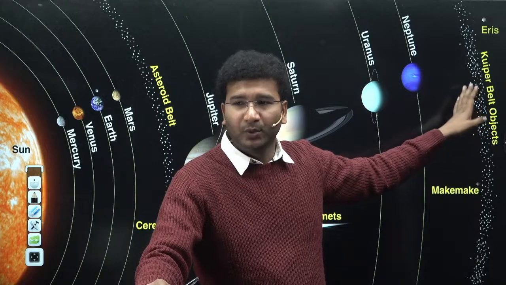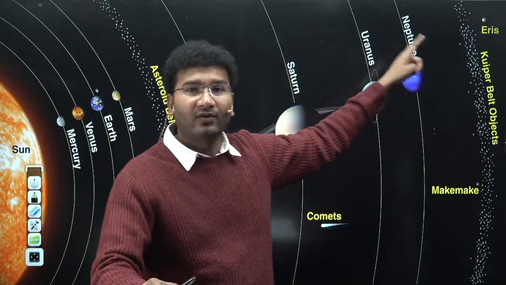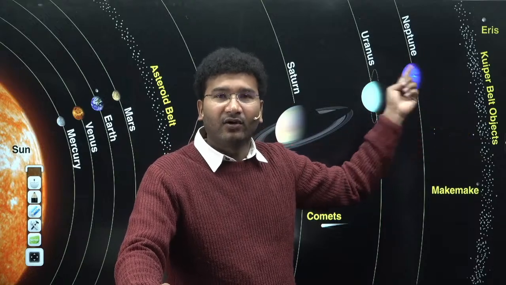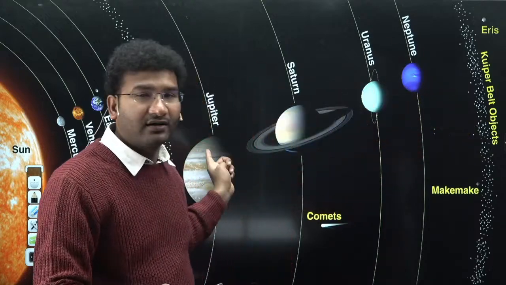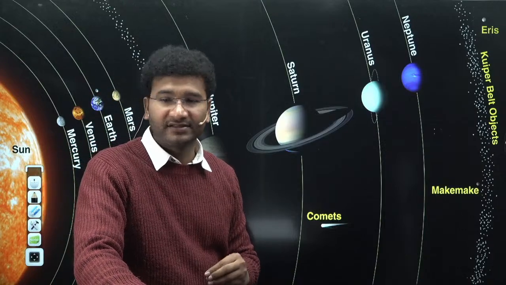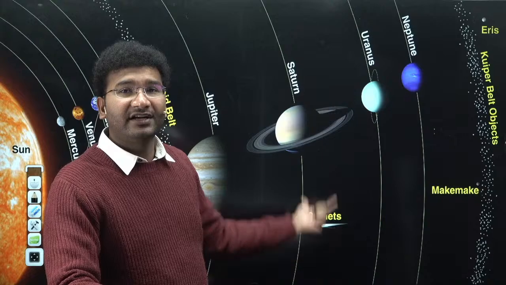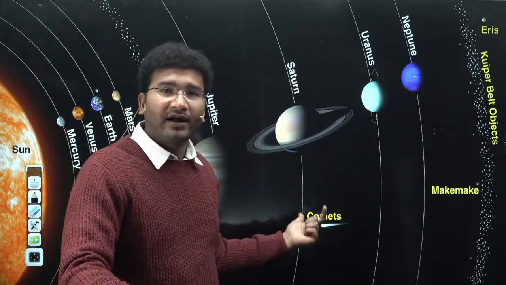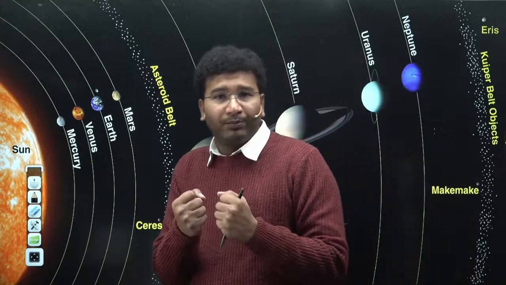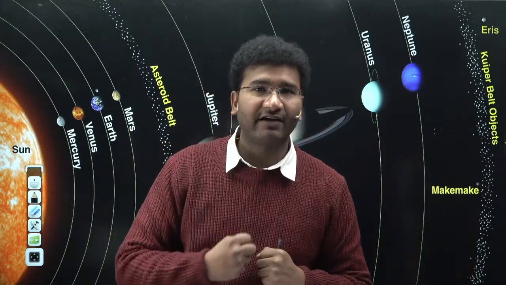I also told you what we mean by a planet and what we mean by a dwarf planet. Why is Pluto not called a planet while all the other planets are? It is because there are conditions to be declared a planet. A planet should be clearing its orbit. A planet should be round. A planet should have the potential to pull anything that is in its gravity.